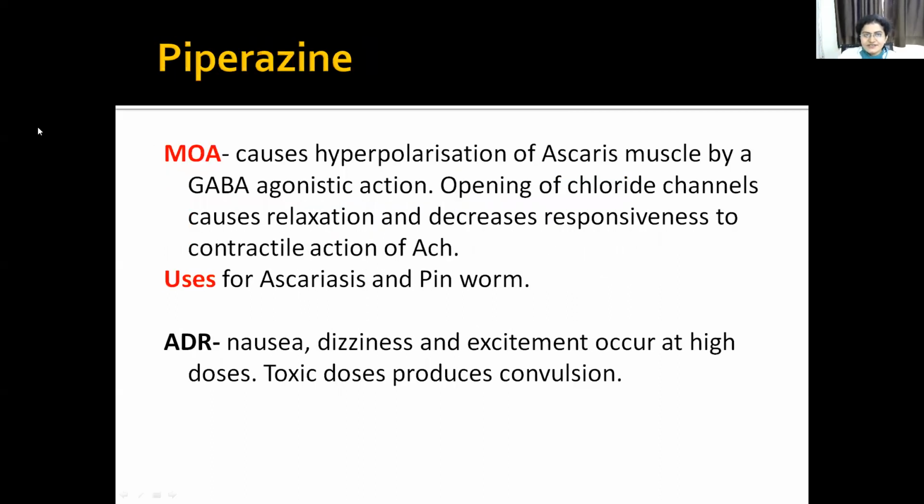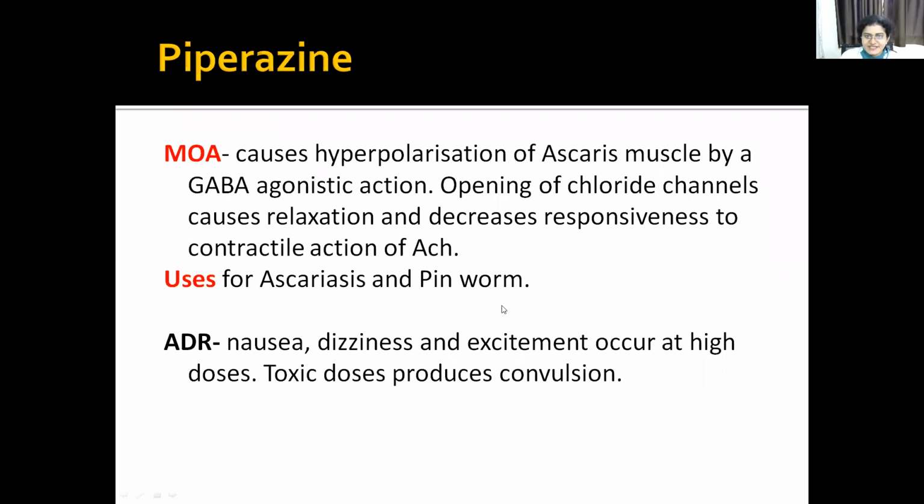So the next drug is piperazine. Piperazine's action is mostly as a GABA agonist. If you remember, we have taught you this GABA mechanism in the CNS chapter. So what does the GABA do? It causes opening of the chloride channels, and that causes hyperpolarization of the Ascaris muscle. So piperazine has a GABA agonist action. It causes hyperpolarization of the Ascaris muscle and opening of the chloride channel, causing relaxation and decreased response to the contractile action of acetylcholine.